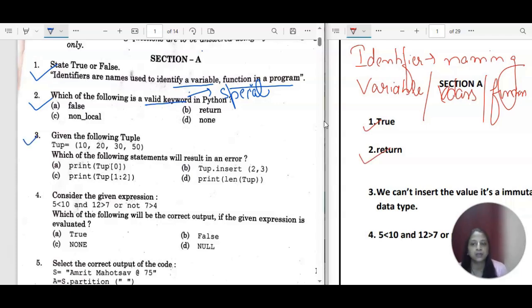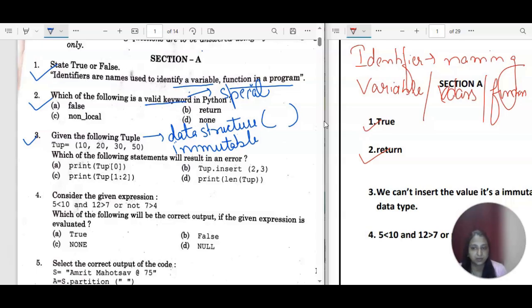Now the third one. Given the following tuple, TUP is the name of the tuple. Tuple is a data structure, right? And a data structure is something in which you can store multiple values enclosed in parentheses. You can see 4 values are there in this tuple, and it is an immutable data type. It will follow the conditions of immutable. So which of the following statements will result in an error?